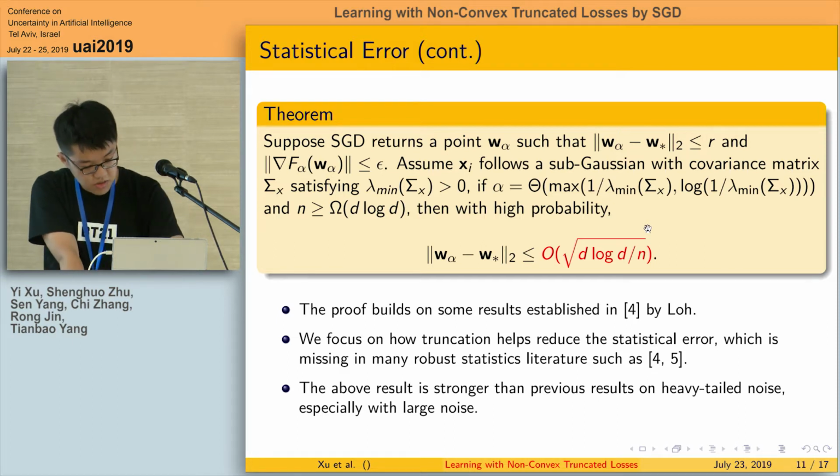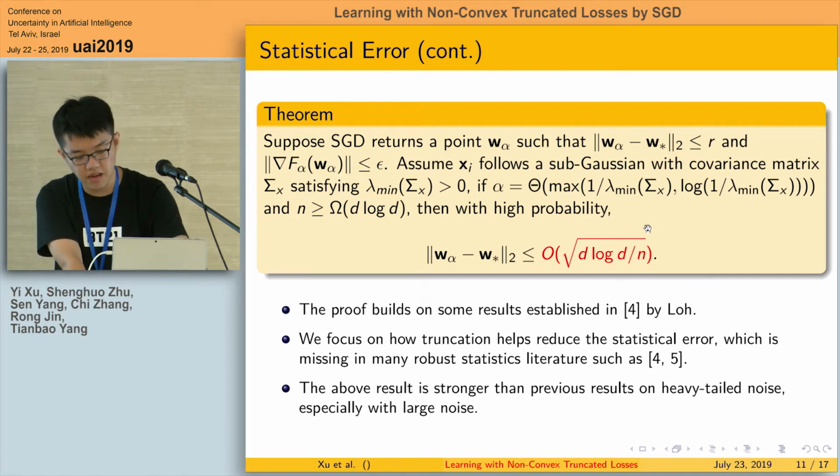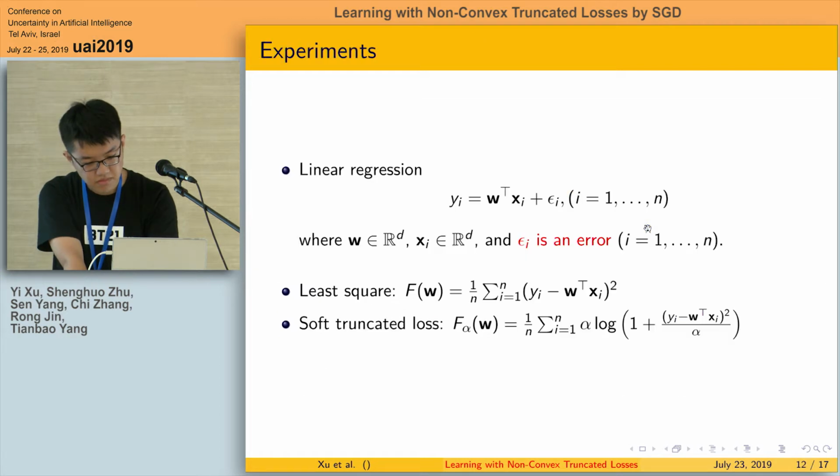I would also like to mention that the above result is stronger than previous results on heavy-tailed noise, especially with large noise.